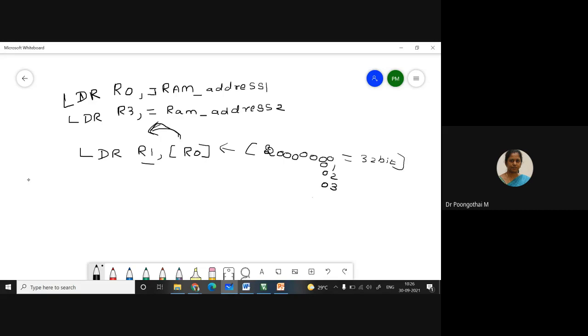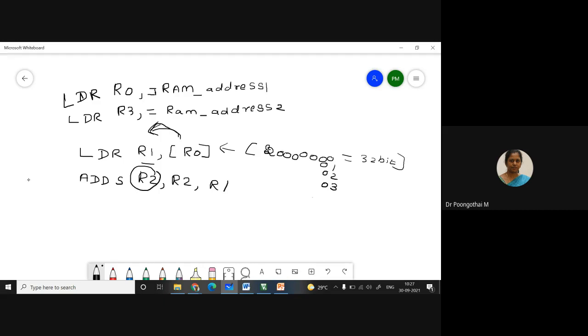And second, add. I'm going to add this first data with 0. R2 is initially cleared to 0, ADDS R2, R1, R2. This R2 holds your final result.